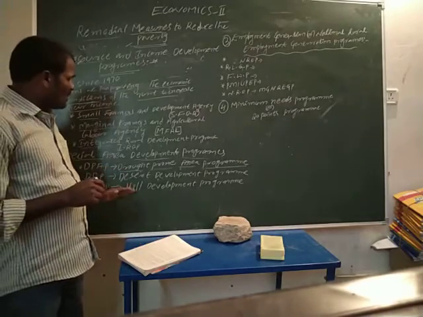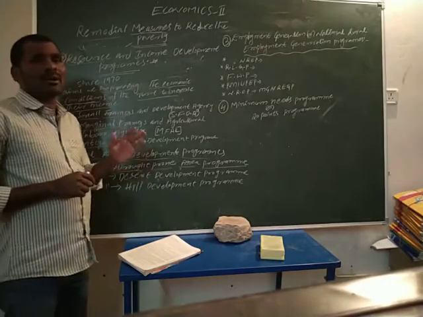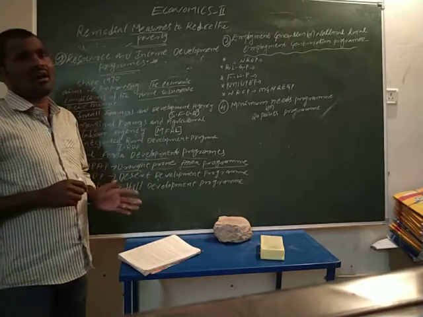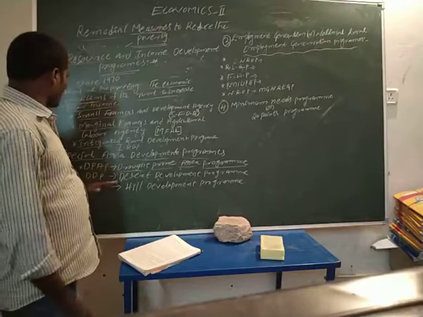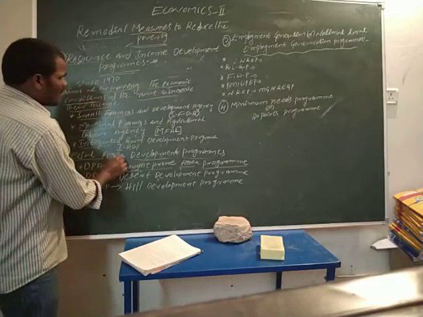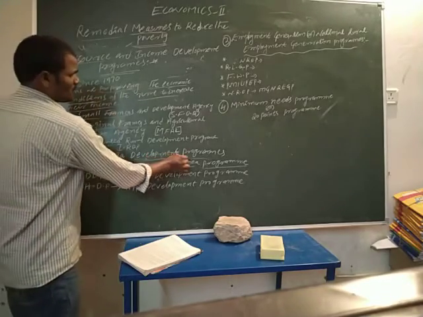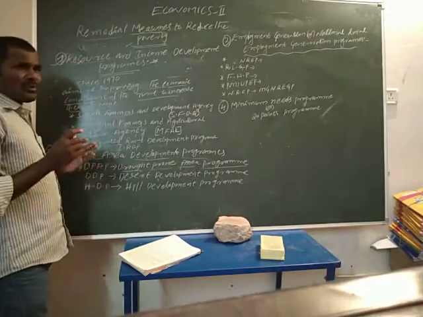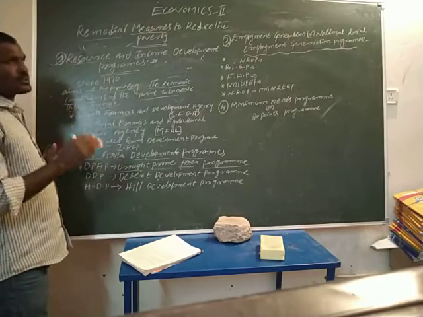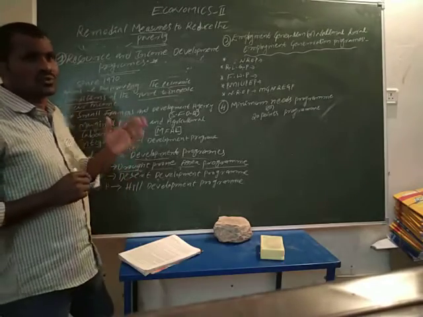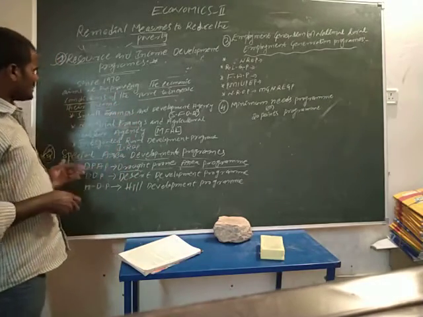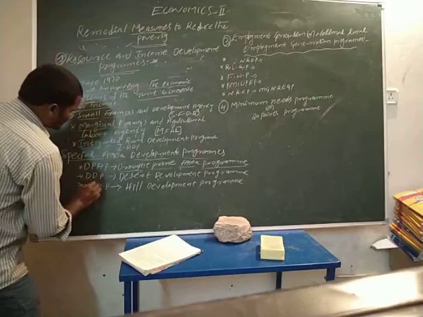So including in the poverty and unemployment, remove the poverty as well as remove the unemployment in these areas. So, special area development program. It is special: the Government of India chose some special areas, mountains, hills, forests. So these are the chosen places where the special programs were introduced.